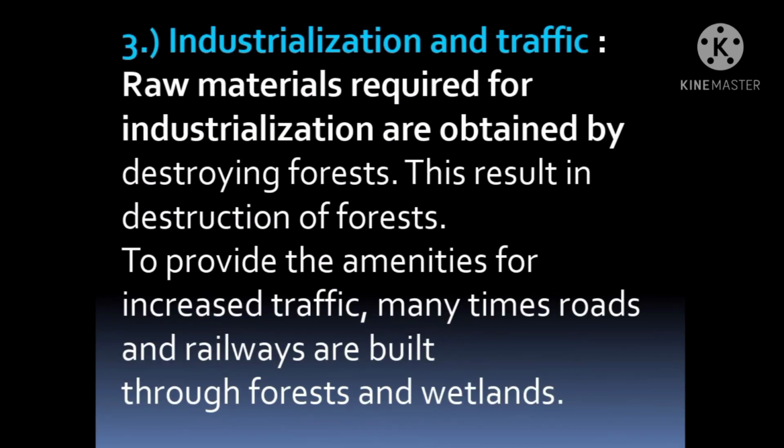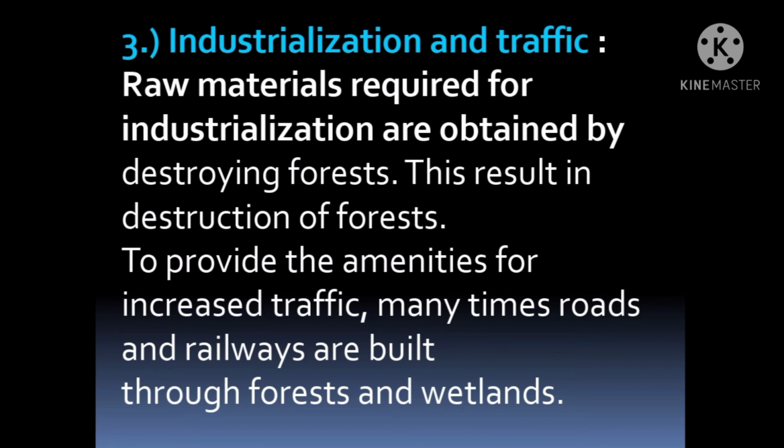So the third reason for the diminishment of ecosystem is industrialization and traffic. What happens here, students? Raw materials required for industrialization are obtained by destroying forest. Forests provide the raw material for industrialization purposes. So the forests are destroyed and the materials required are taken by destroying the forest. This results in destruction of forest.